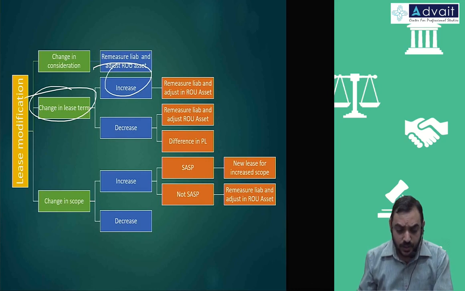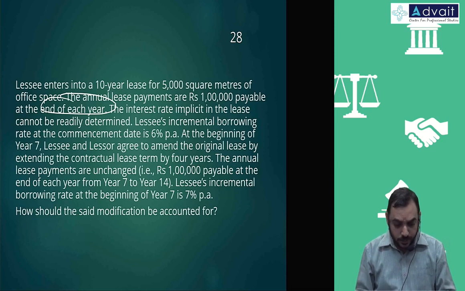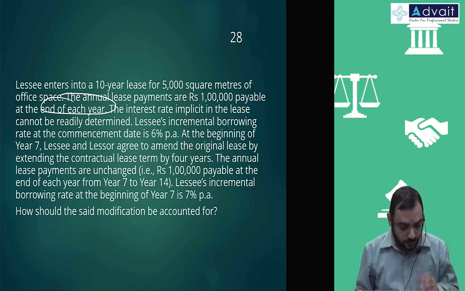Increase in lease term means you account it just like remeasurement. You remeasure the liability and amount will be adjusted against ROU asset as well as liabilities. So that is similar to the previous discussion we had. Let us try to calculate.